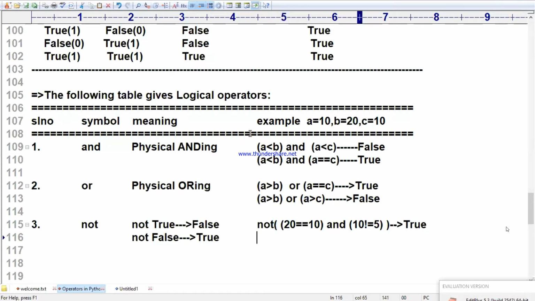Okay, right. Done. Now I am writing NOT of 20 not equal to 10 or 10 greater than 5. Answer is what?